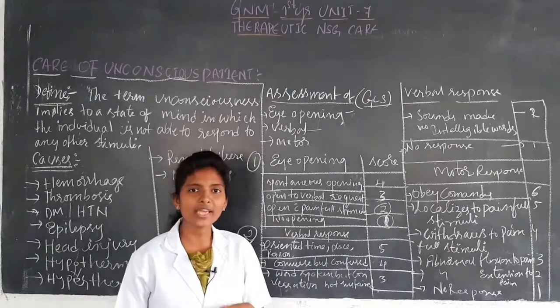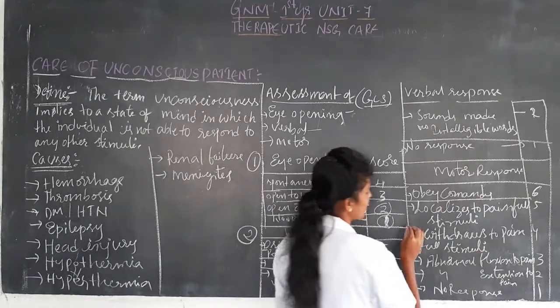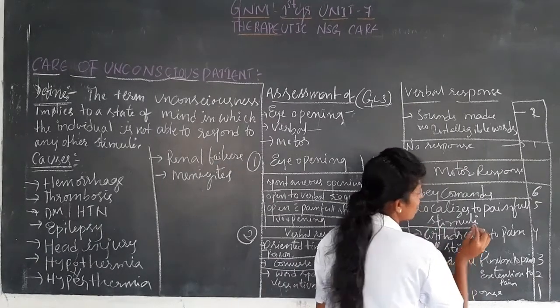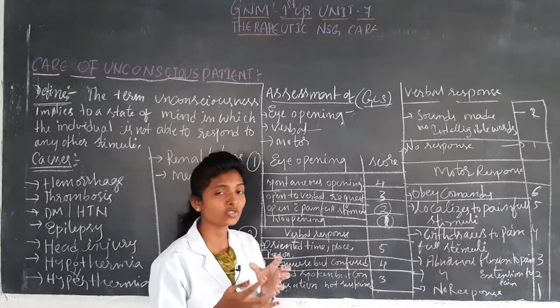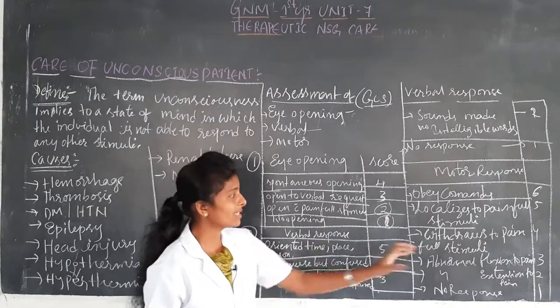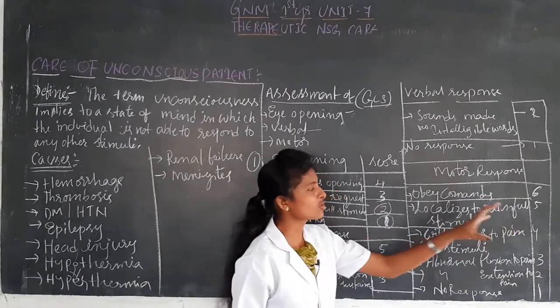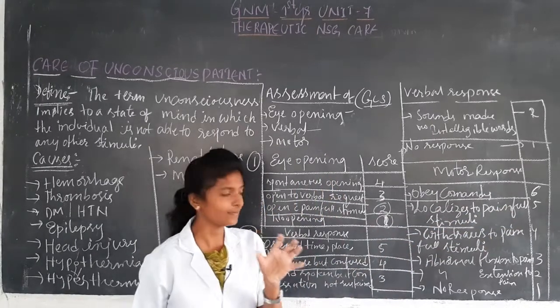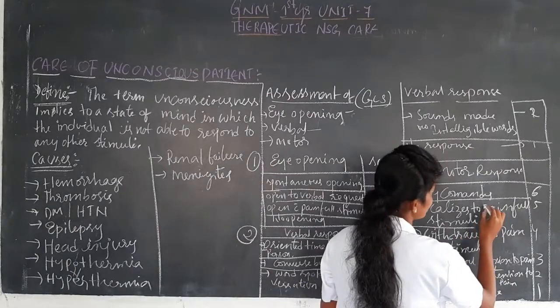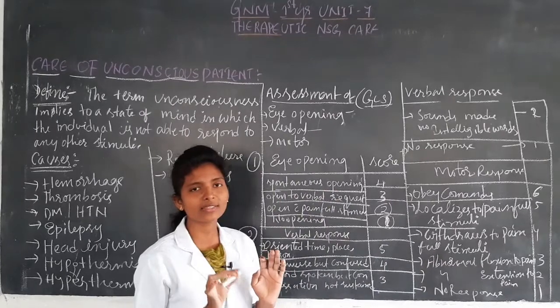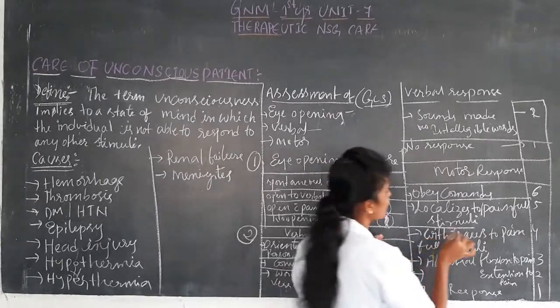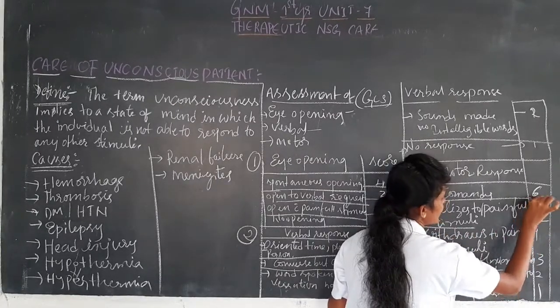Whenever they pinch, whether the patient is able to recognize that they are getting pain, whether the presence of painful stimulation is recognized or not, that they will see. They can give 5 if it is present.